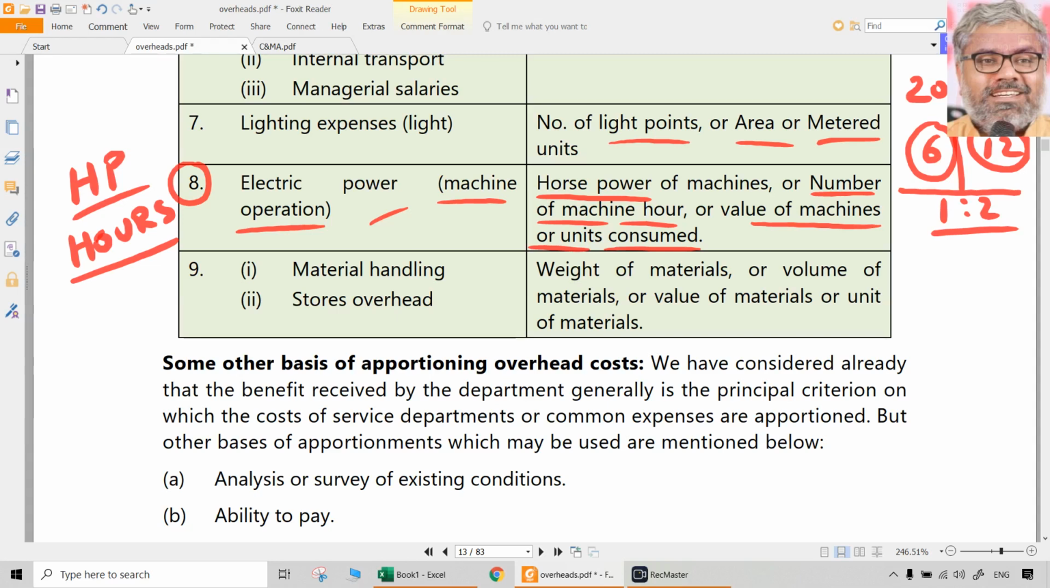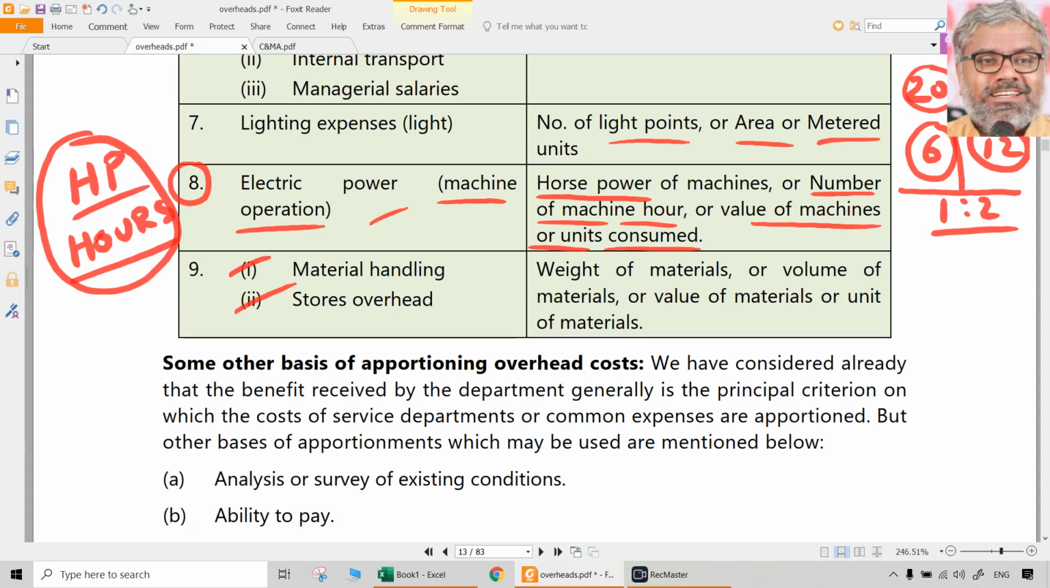So instead of taking only hours or only horsepower, a better basis is HP hours. So that is one more point which we can use in many problems that we encounter. If data is available, for electric power used by machines, the best basis would be horsepower hours. In the same way, material handling stores overhead can be on the basis of number of stores requisitions, weight of material, volume of material, value of materials, whatever it is.